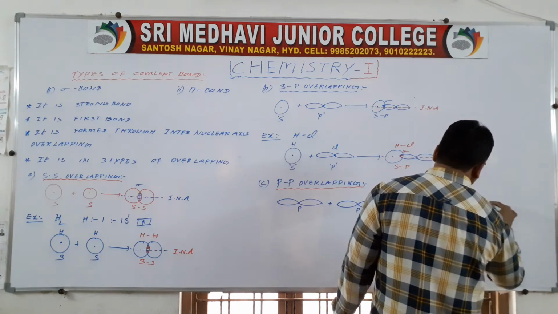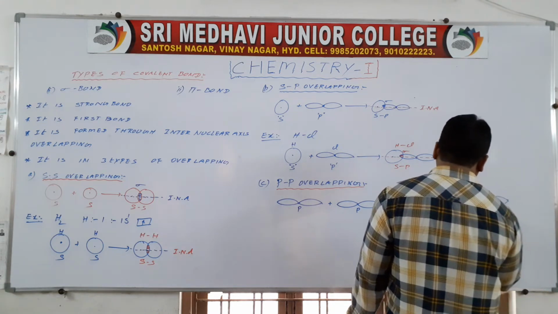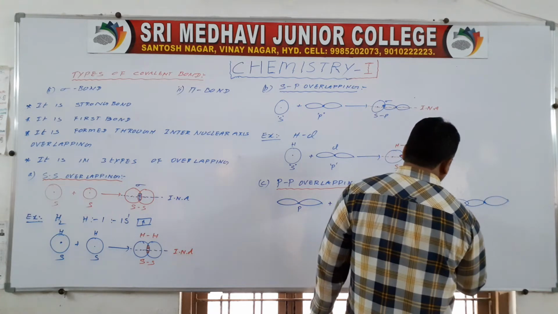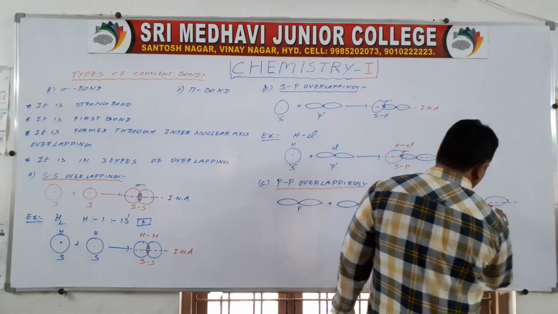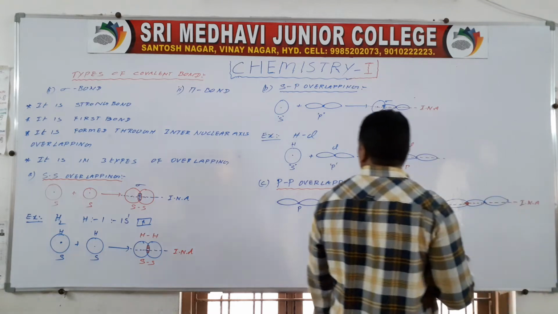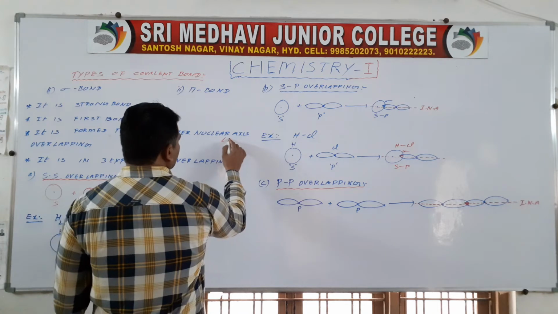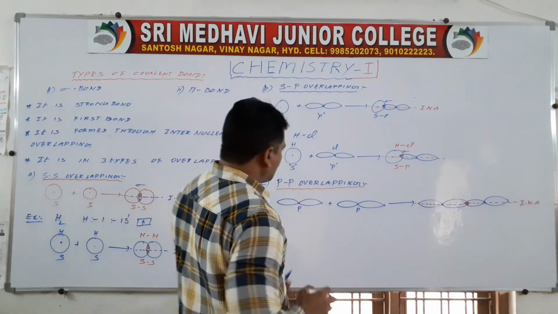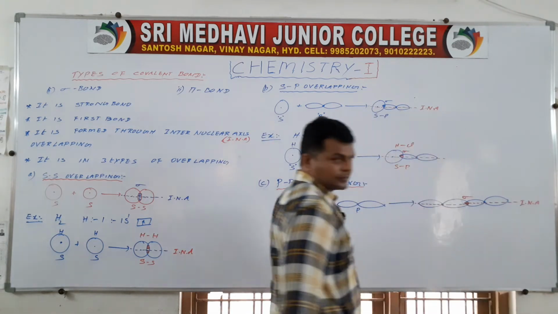Here are the nuclei of the two p orbitals and the internuclear axis. So it is p-p overlapping, and here a sigma bond is formed.